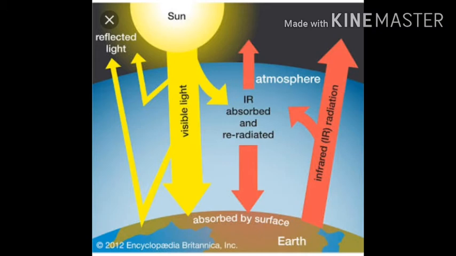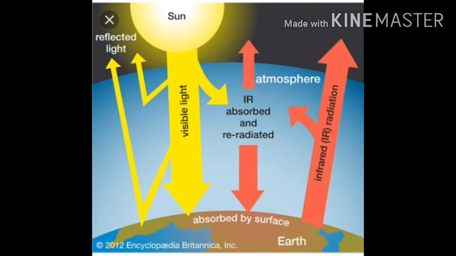Due to this there is a balance in the temperature of the earth, and it is necessary to maintain the temperature on the earth's surface within a range in which all forms of living beings or organisms can survive. Because if the temperature increases by more than 10%, or becomes less also, then it is not easy. There should be a balance of temperature.